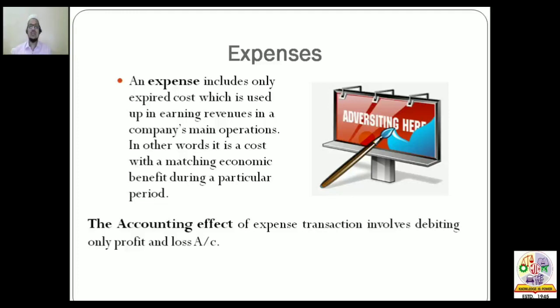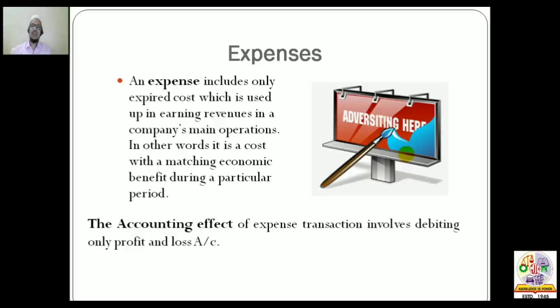Expense includes only expired cost. Now expired cost means what? These are those costs which have already been incurred and the benefits of those costs have also been received by the business. In other words, expenses are those types of cost which have a matching economic benefit, and that matching economic benefit has been received in a particular period.